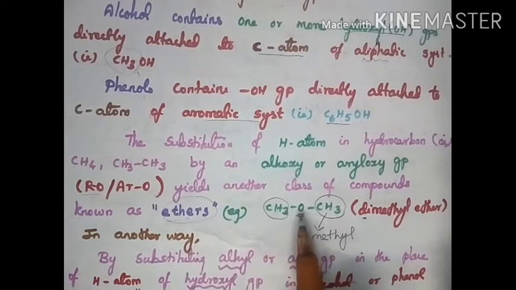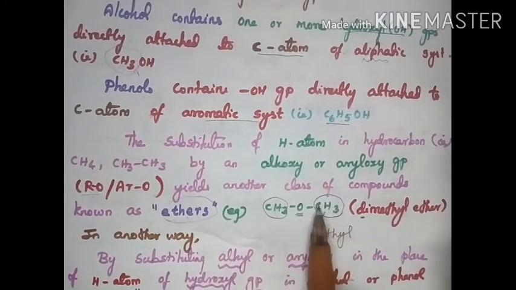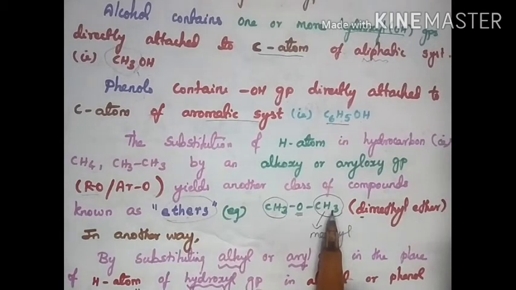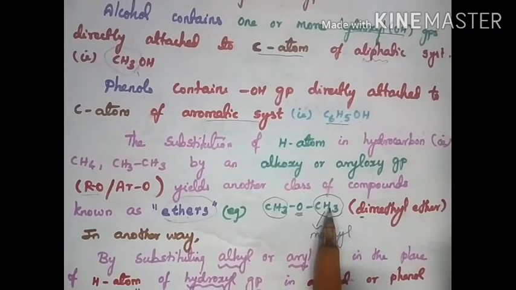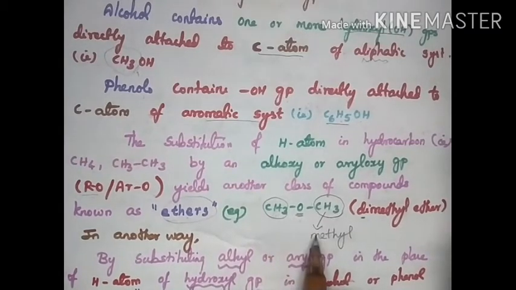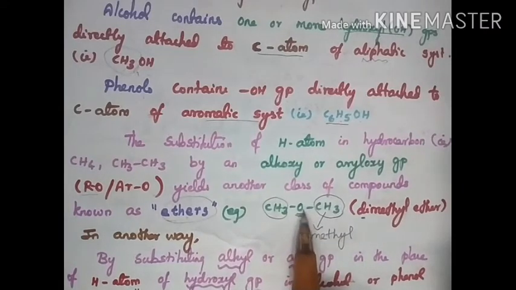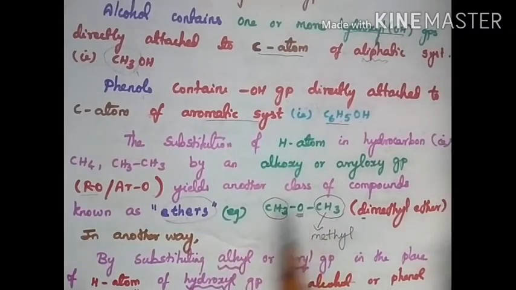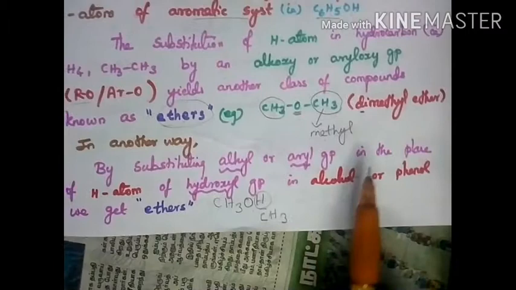An example is CH3OH. If we put a hydrogen here, it is called methyl alcohol. Instead of hydrogen, we substitute the methyl group here. What is the name of this compound? Here we have a methyl, and here also we have a methyl. Altogether we have dimethyl, and this is an ether, dimethyl ether.